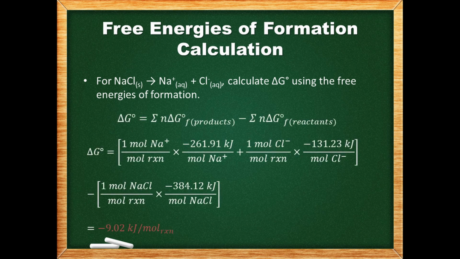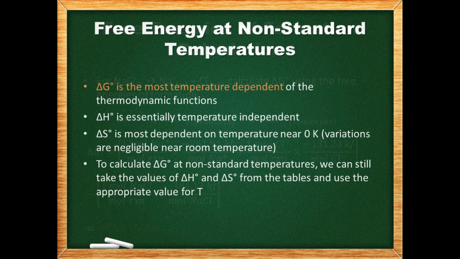After plugging these into the equation, we end up with a value that is very close to the one we just calculated using the Gibbs-Helmholtz equation. The differences may be accounted for by the rounding we did using the state function algorithm to calculate delta H and delta S. Out of all the thermodynamic functions, delta G naught is the most temperature dependent.